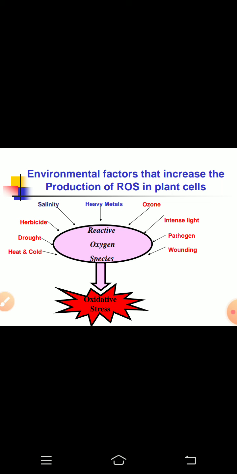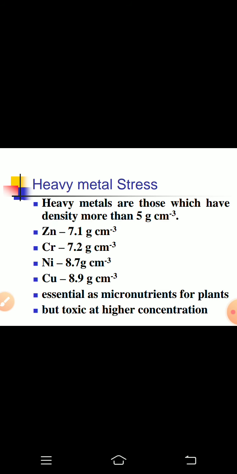Now there are different environmental factors which induce the production of reactive oxygen species in the plant cell. From the various studies it was evaluated that any type of stress ultimately induces oxidative stress by enhancing the production of reactive oxygen species.